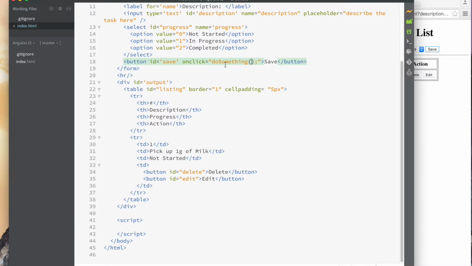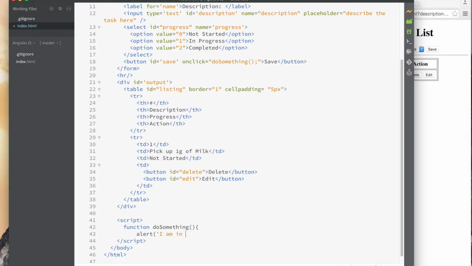But where is this function do something defined? Well, let's define it here. This script allows us to write some JavaScript code. So this is JavaScript code here that I can put in this attribute. And I could put more than one line actually, if I separate it, I can do that. But I'll go ahead and just do this. And I say function do something. It doesn't take any parameter. And I'm going to say alert.